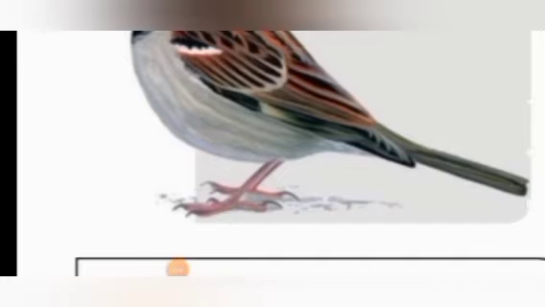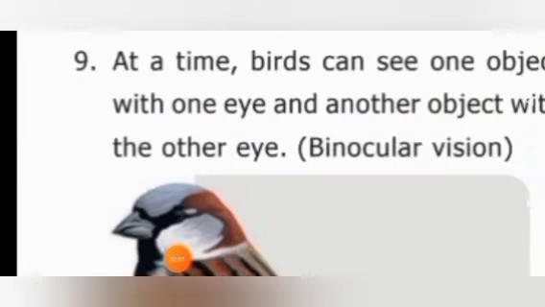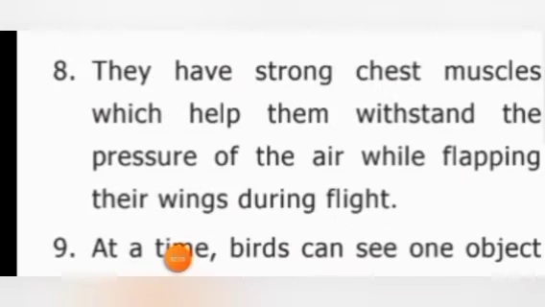Apart from all these things, they have strong chest muscles which help them to withstand the pressure of the air while flapping their wings during flight. As we go up and up, we have more air pressure. As the birds are flying high above, in order to withstand that air pressure, they have strong chest muscles.